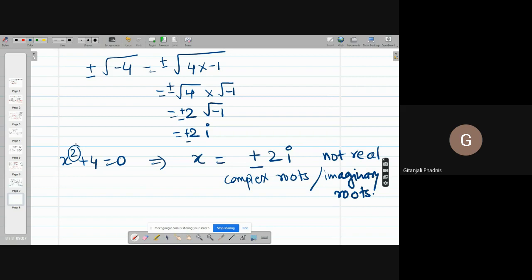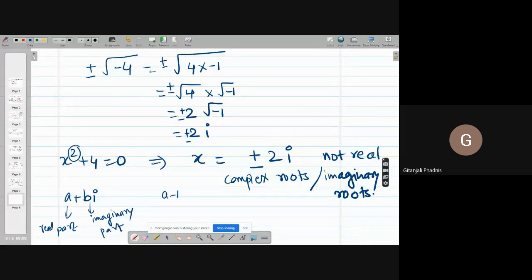There are certain basic things you should remember: if at all complex roots appear, if at all there are imaginary roots, then they always appear in pairs, plus or minus. They are complex conjugates of each other. We express a complex number in general like this, a plus bi. This is called the real part. This is called the imaginary part, the coefficient of i.